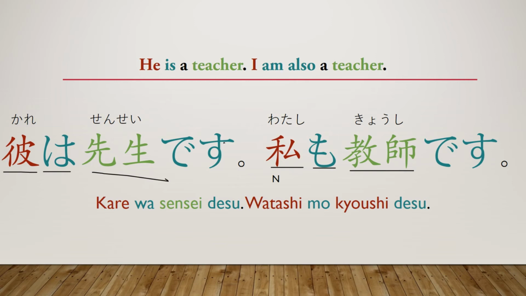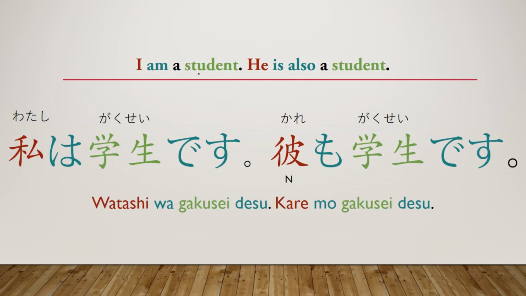Okay, let's go ahead and go through the next example. The next example is I am a student. He is also a student. As you can see, this one is basically identical to the sentence before. This time, though, we have gakusei and gakusei because there's no honorific term for a student. So you should be able to see that these sentences are basically identical except for the mo here and the wa here. Like I said, all it does is replace it and change it from "is" or "am" into "is also." So here we have watashi wa gakusei desu, kare mo gakusei desu. It's as simple as that. There's really not much to this. Let's go on to our last example.